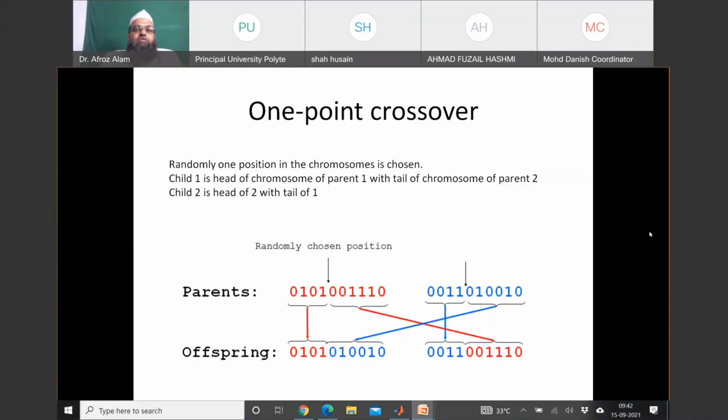So first we'll discuss 1-point crossover. Before that, just focus on two chromosomes, parents. One parent is shown in red color, another parent of the population is shown in blue color. We are going to find a random position of gene. Let us say that random position comes out to be 4, as indicated by this arrow. From this point, the two parents will mate to form offspring.